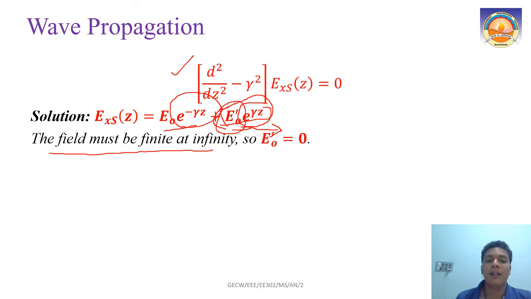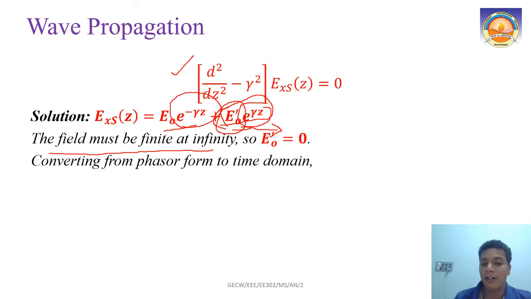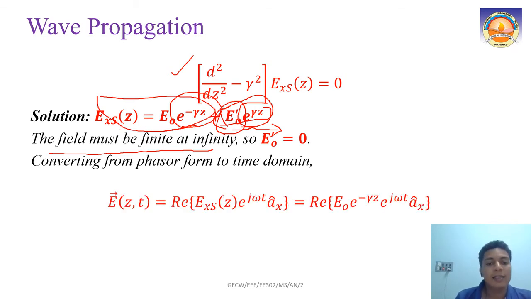So Ex(z) becomes only E0 e raised to minus gamma z. Now converting this from phasor form to time domain, this we discussed a couple of classes back. We take the real part of Ex(z) into e raised to j omega t, which we avoided in the phasor, and it is in the x direction.